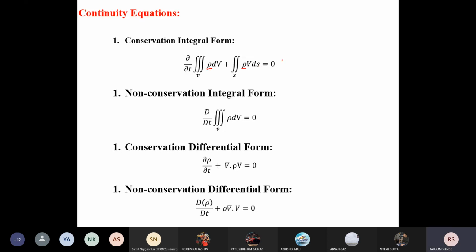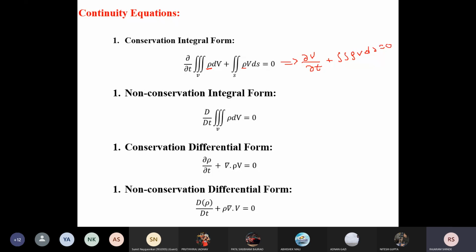Your equation for incompressible fluid becomes d by dt of the triple integration of dv over the volume, that means the triple integration of volume over the volume, which becomes the partial derivative of volume with respect to time, plus the double integration of rho v ds, and this is equal to 0.